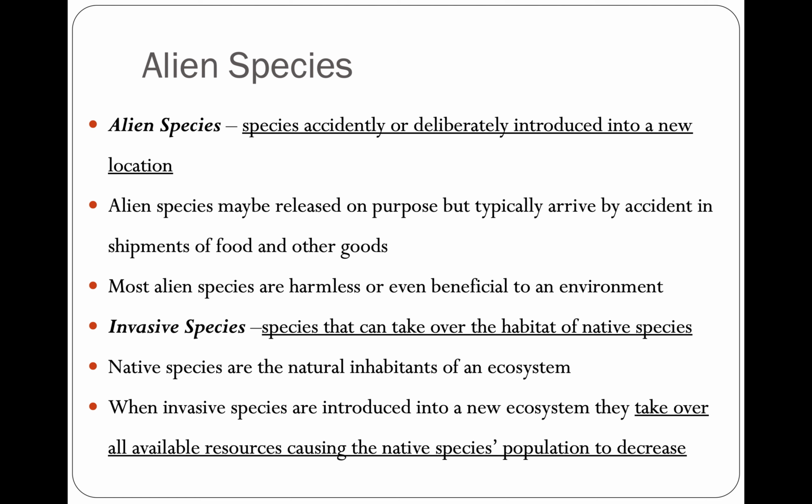So we're using this term native to talk about the species that are already there, and we're using this term alien or invasive to talk about a species that is arriving from somewhere else. So the term alien, we're not talking about something literally from another planet, because, well, we don't know of life on other planets, so we wouldn't have a science term about it, right? That's like fiction. It's not real to us at this point.